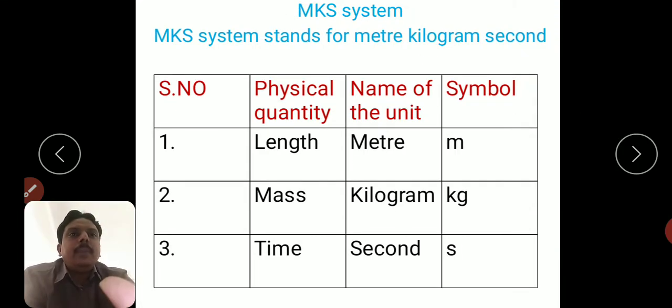Next, MKS system. M stands for meter, K stands for kilogram, S stands for second. So physical quantity, name of the unit, symbol. Length is measured in meter, represented by small m. Mass in kilograms, represented by small kg. Time, second, represented by the small letter s. Right.